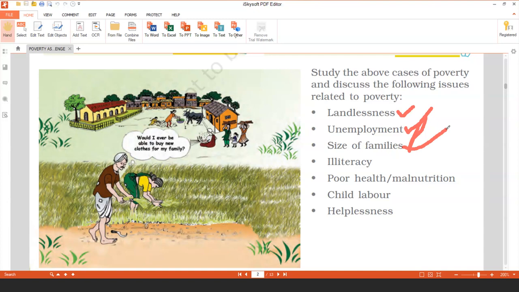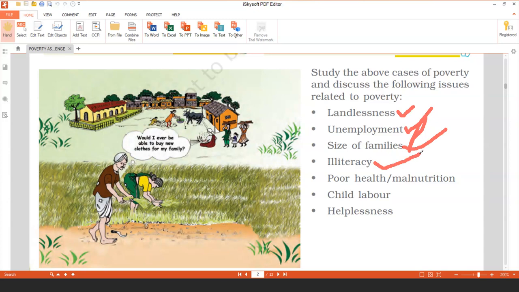Then the next issue is illiteracy. We have studied a big chapter on this, chapter 2, People as a Resource. If people are educated, they are skillful and able to work efficiently, and they will earn more income. But if a person is illiterate, then the person is unskilled labor.